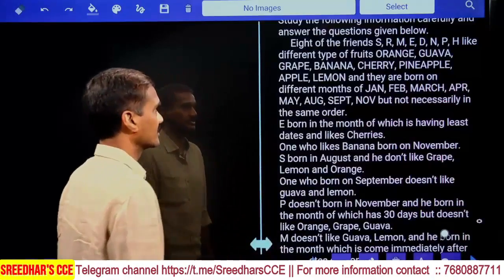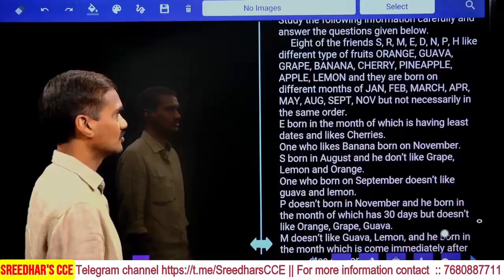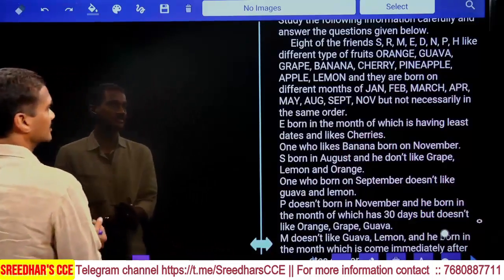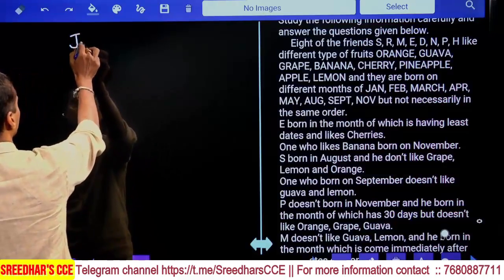Seven friends were there: S, R, M, E, D, N and P. They like different types of fruits, orange, guava, and so on, and they were born in different months. The months were given, so now let us write down the months at the center. What are the months we have?